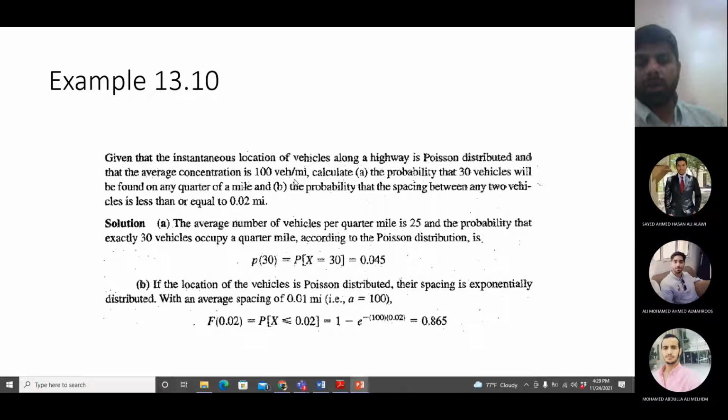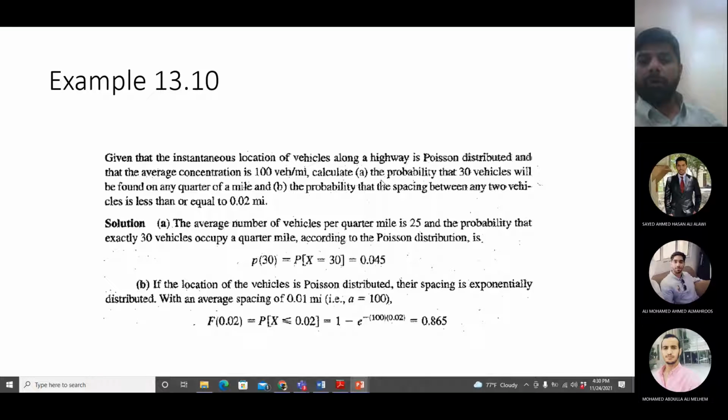So in this book, they are using the term concentration. But in many other books, you will see the word density instead of concentration. It means the same thing, so don't get confused about it. It means number of vehicles per mile. So the density of vehicles on the segment follows a Poisson distribution, and the average value of that is 100 vehicles per mile.